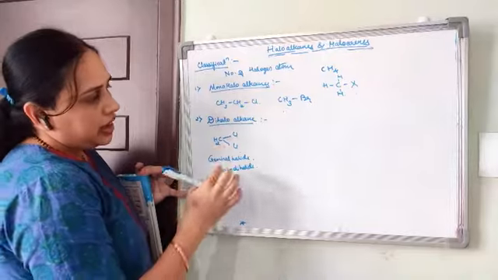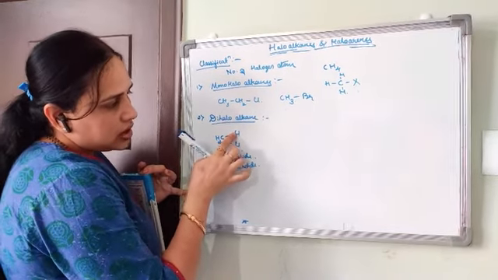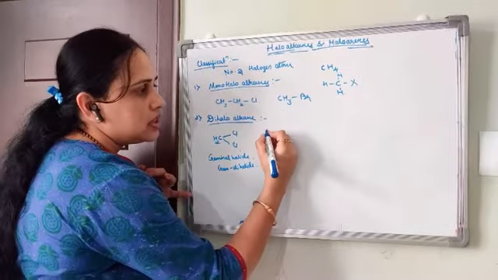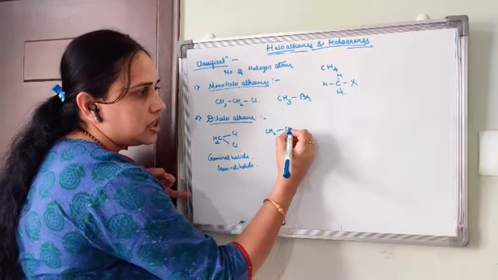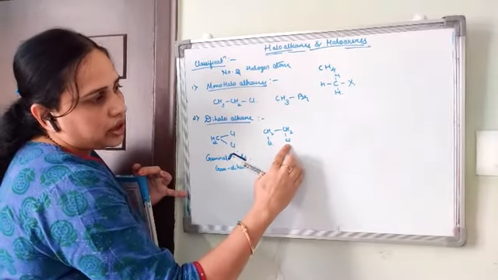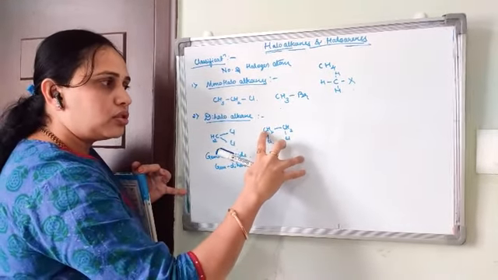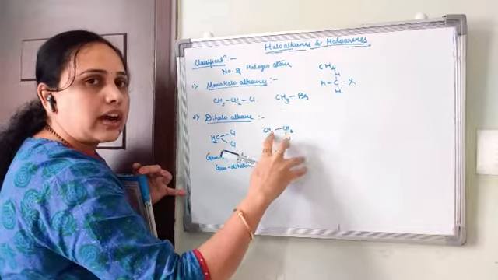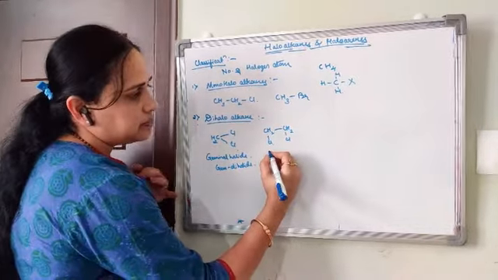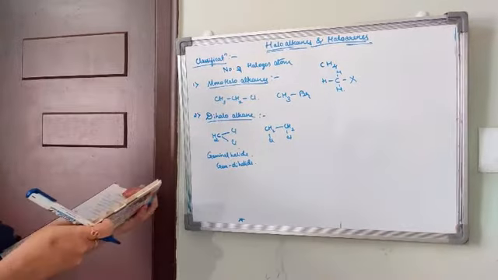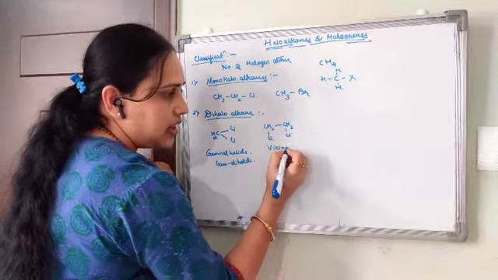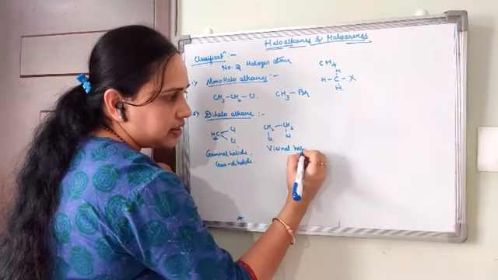Okay, if the two halogen atoms are attached to neighboring carbon atoms, CH2 CH2 Cl Cl, the two chlorine atoms are attached to two neighboring, different carbon atoms, that is called a vicinal halide.